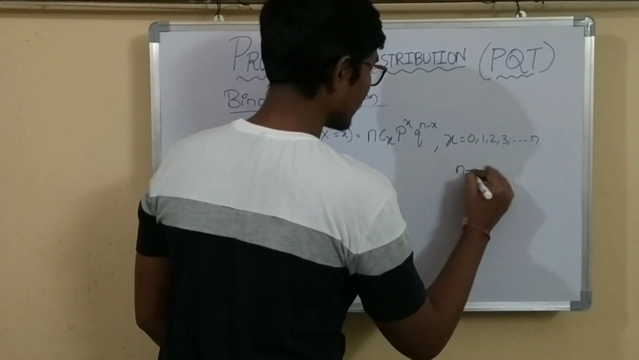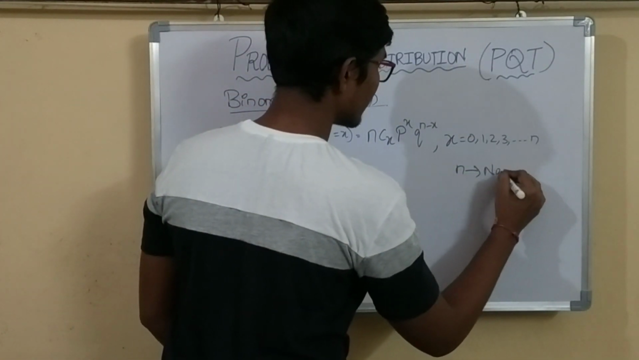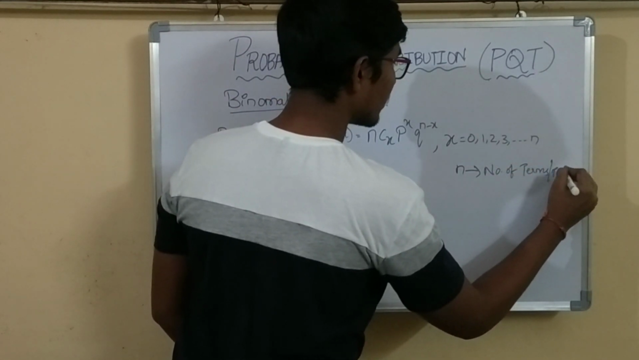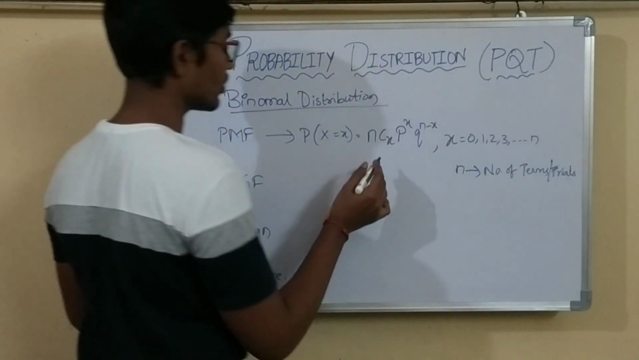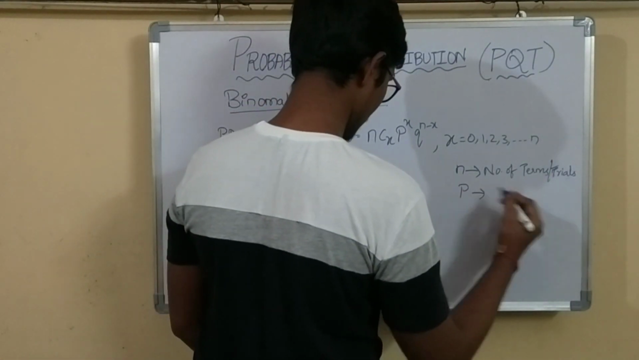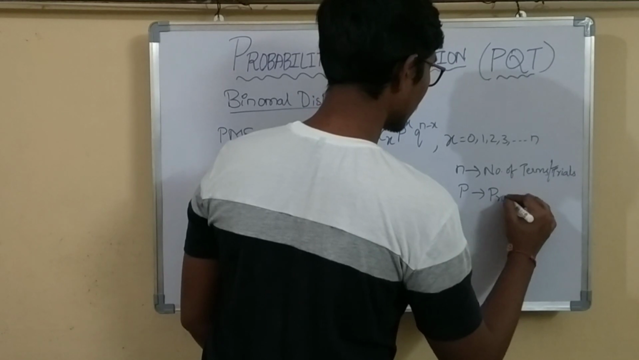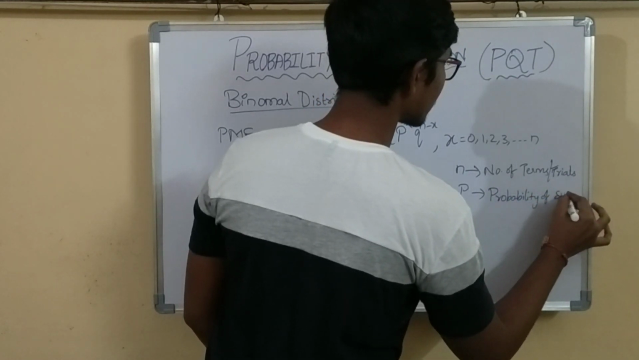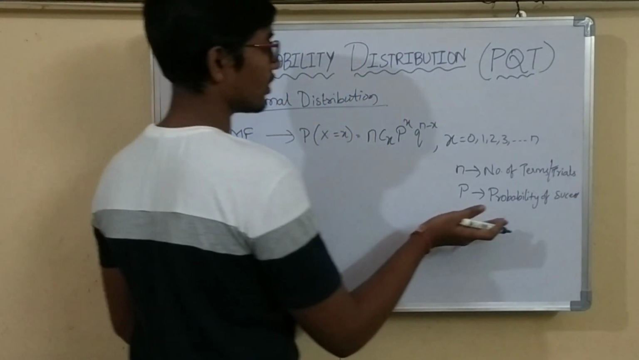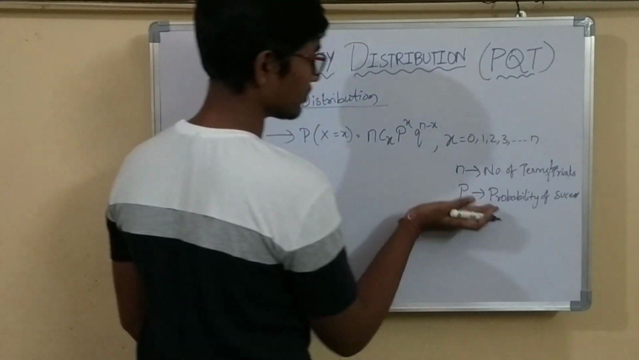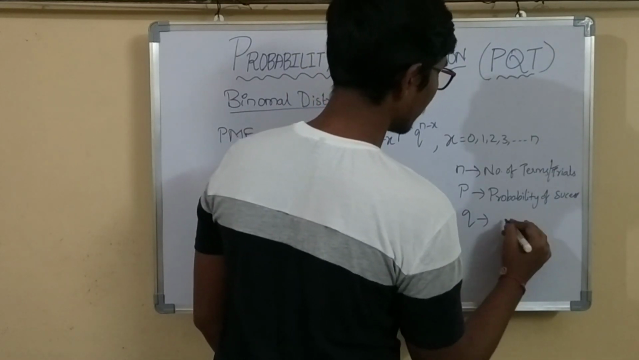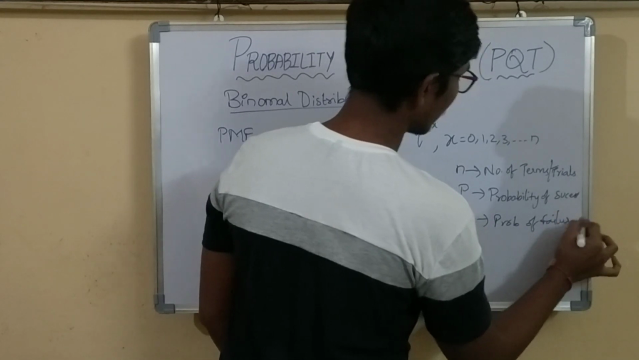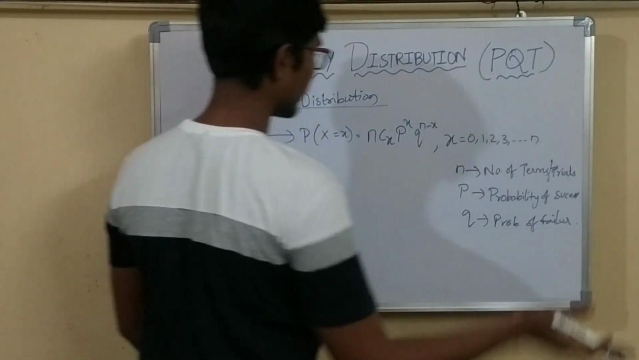So n is the number of trials or choices. p is the probability of success. So for an event the probability of success is p, and q is the probability of failure for an event.